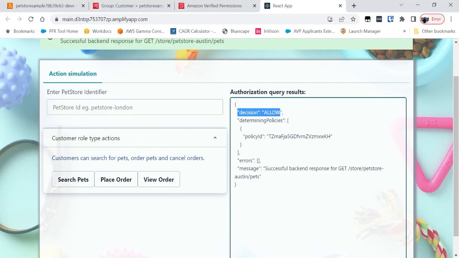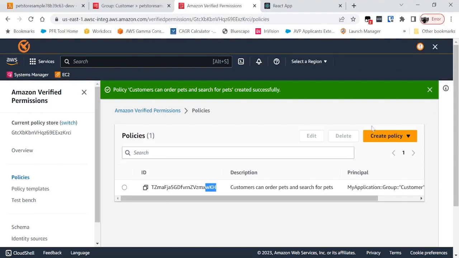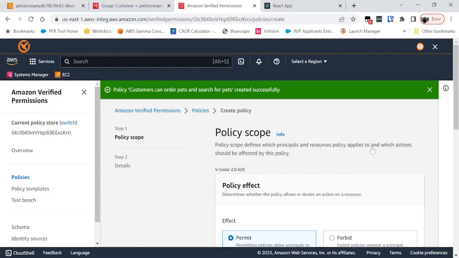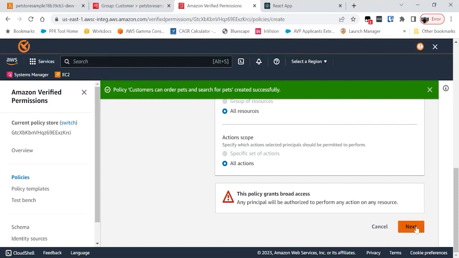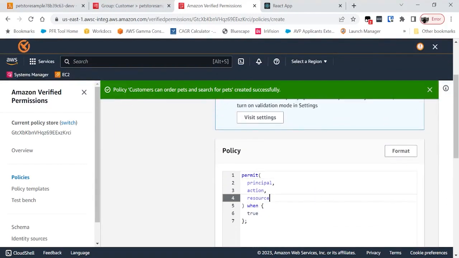Now, at times, you need to scope down what permissions customers have. In this case, and in my pet store application, I want customers to be able to view their own orders. And remember, customers can only view their own orders. I cannot view someone else's order. For example, Abhi should not be able to view Mark's order, and Mark should not be able to view Abhi's order. So let's write an authorization policy that helps with that. So I go back to verified permissions, and I'm going to create another policy. And just as before, I have a policy created beforehand, which I'm going to just copy paste in here.